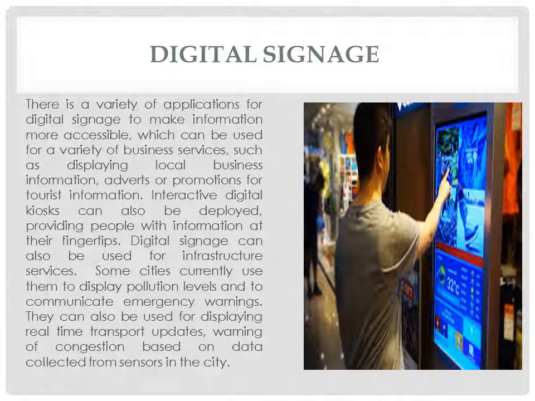Digital signage can also be used for infrastructure services. Some cities currently use them to display pollution levels and to communicate emergency warnings. They can also be used for displaying real-time transport updates, warning of congestion based on data collected from sensors in the city.